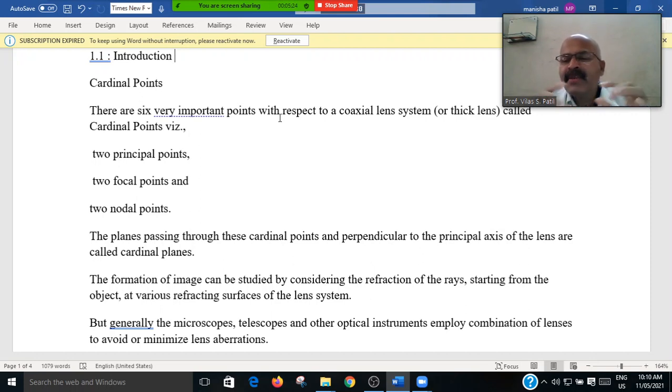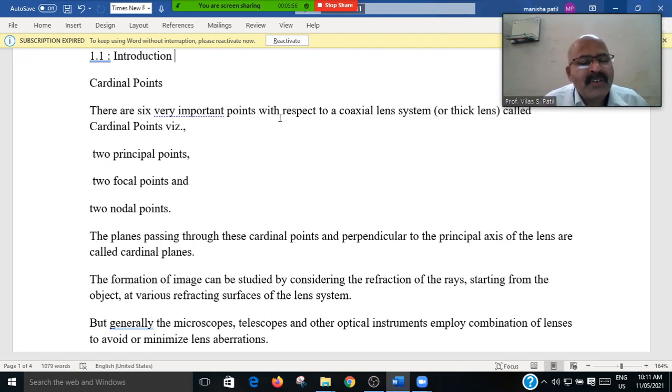Coaxial lens system means the convex lens system whose principal points are connected by the principal axis, which will be known as a thick lens, called the cardinal points. That is, there are 6 points in a coaxial system, or 3 pairs of 2 points, meaning 6 points. That will be known as cardinal points.